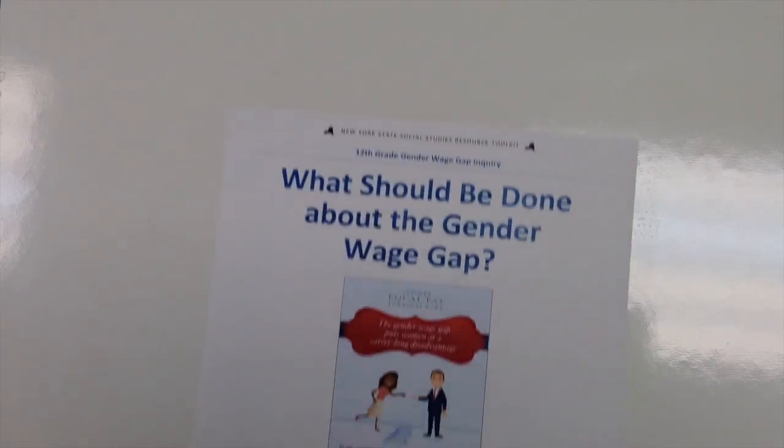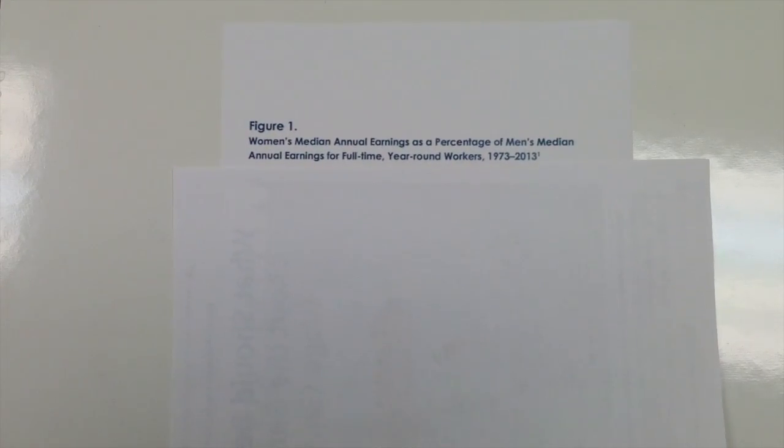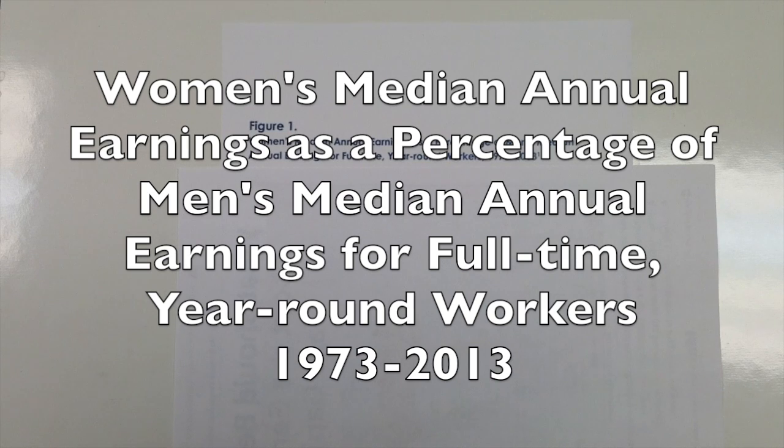Because we're doing some inferences, we're going to need some reading materials, so I grabbed this unit from the C3 teachers about the gender wage gap, and specifically grabbed one of the charts from this unit. And the first thing I do when I take a look at a chart is I take a look at the title. And in this case, we've got one that takes a look at women's median annual earnings as a percentage of men's median annual earnings for full-time year-round employment.